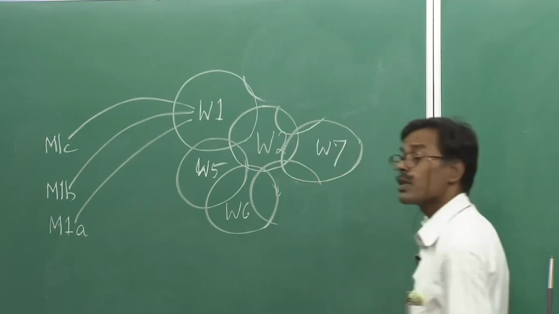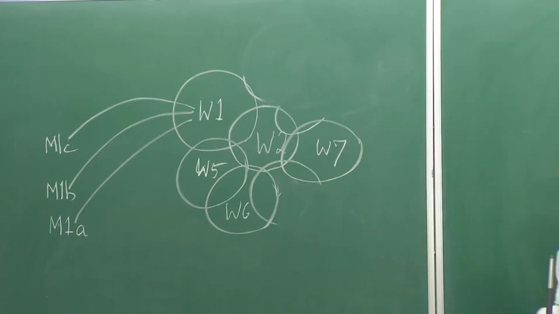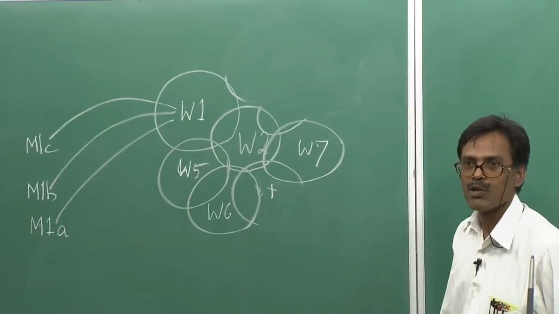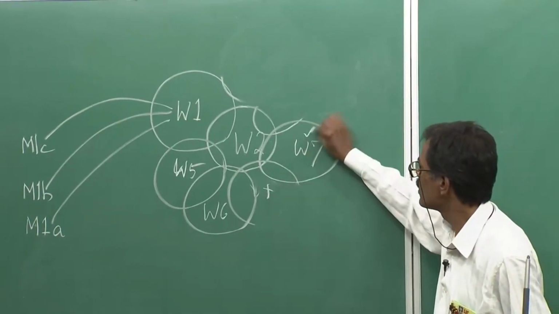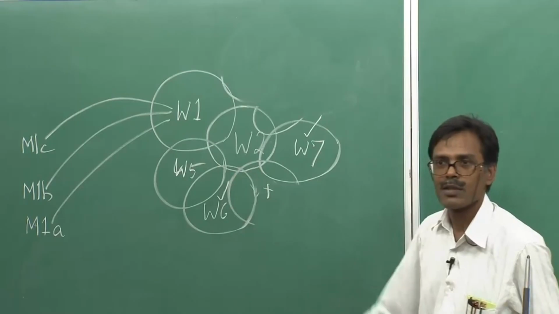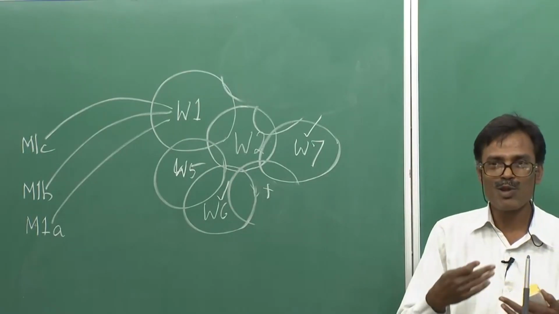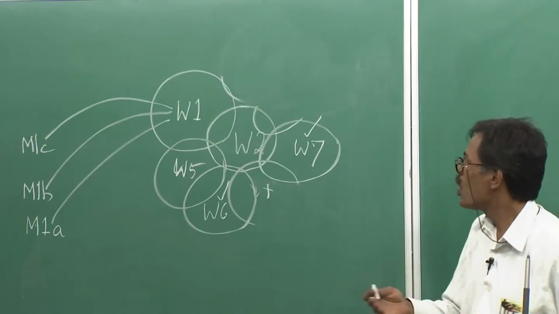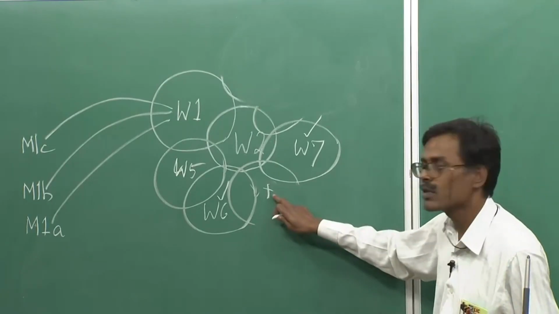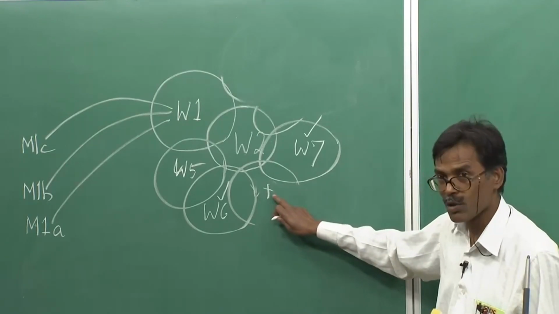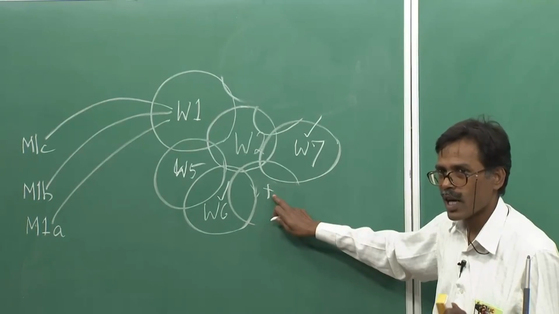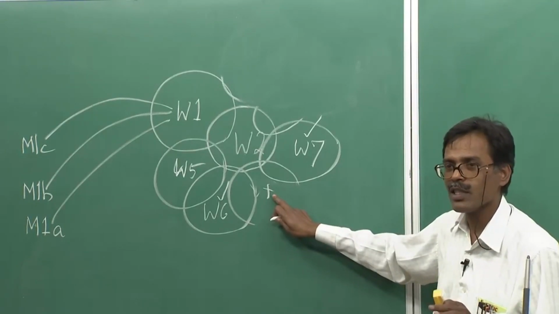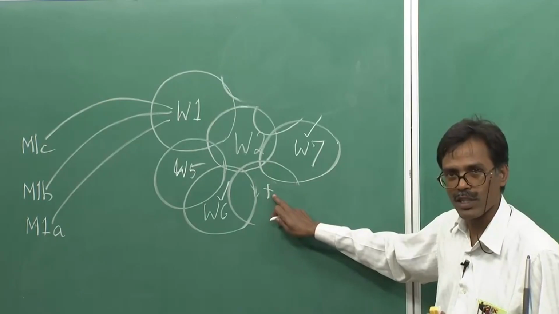Then what happens? In order to describe something which falls here, you will be using either this or this, and other people who know the language will not understand that. Or when this word is used, you will not know what it is. Either you will go to the dictionary or you will not. If you go to the dictionary, then you will get the meaning. Otherwise, you will not get the meaning.